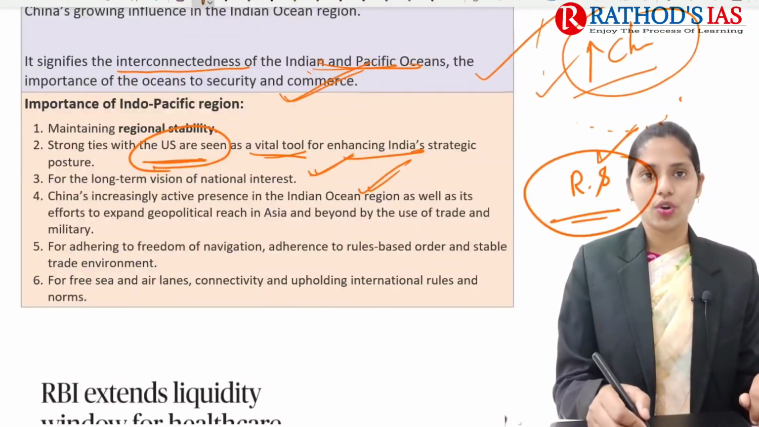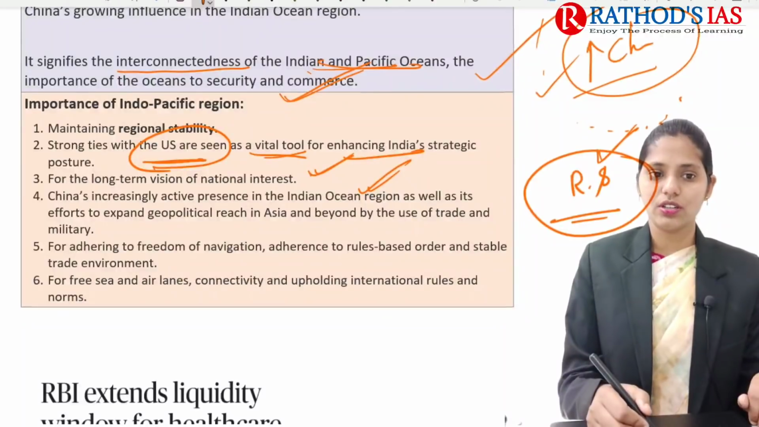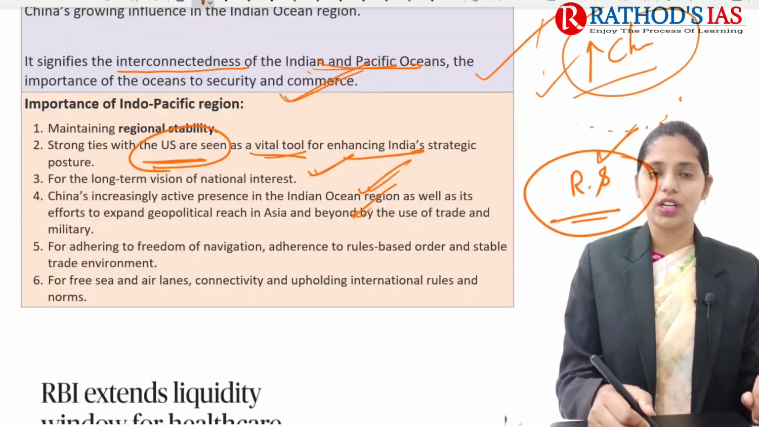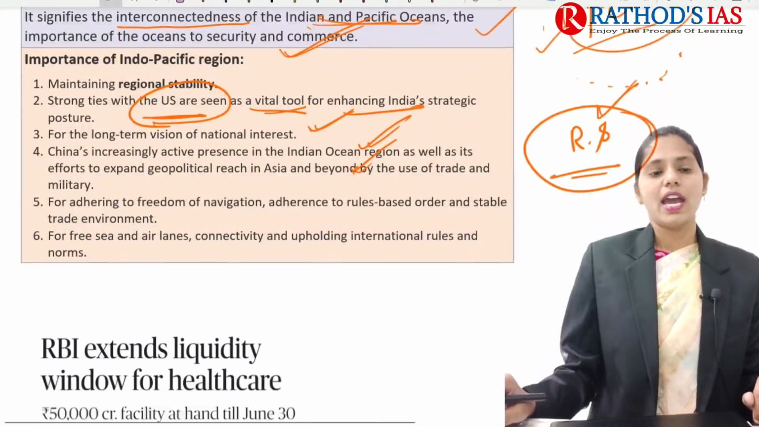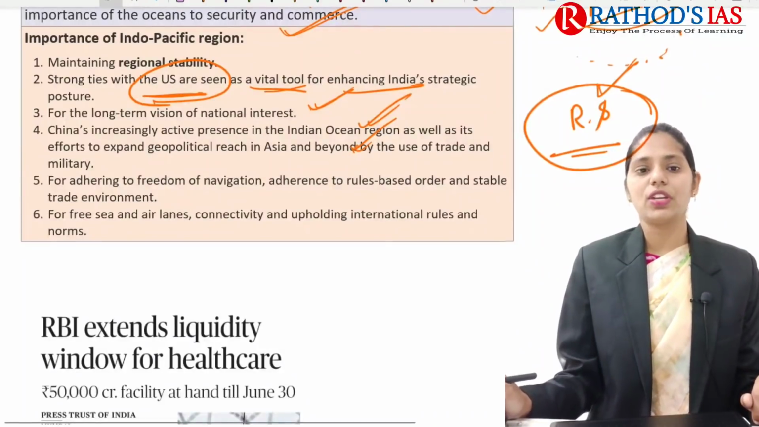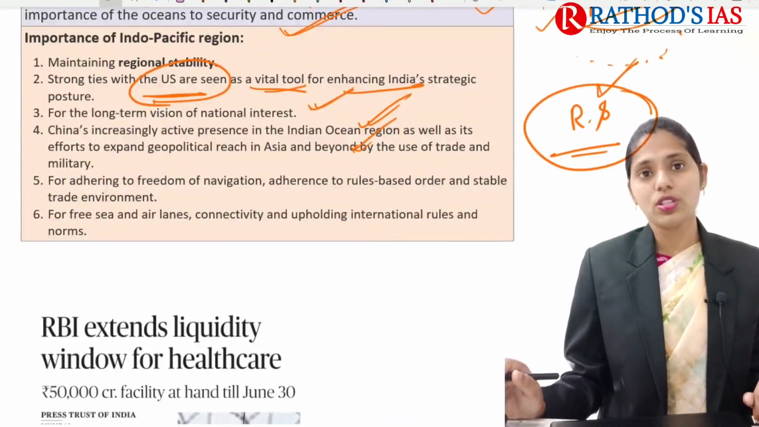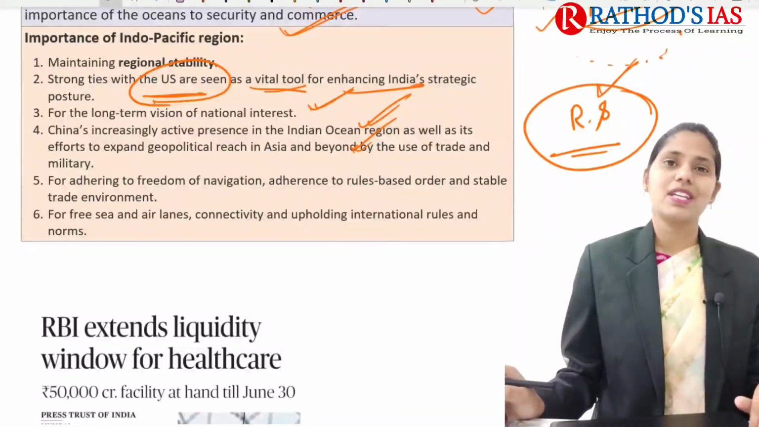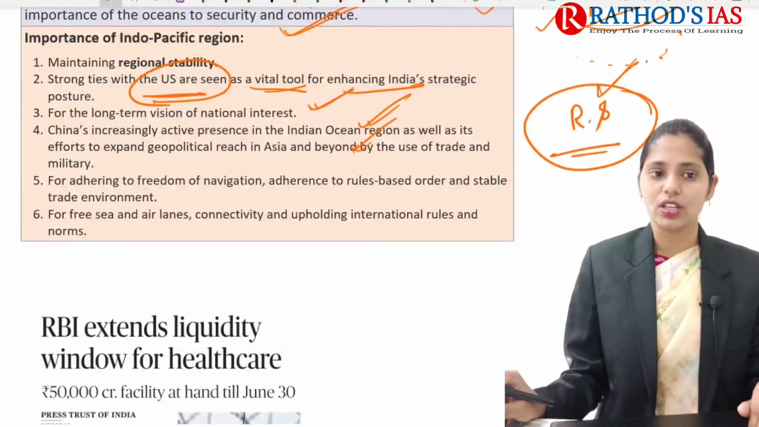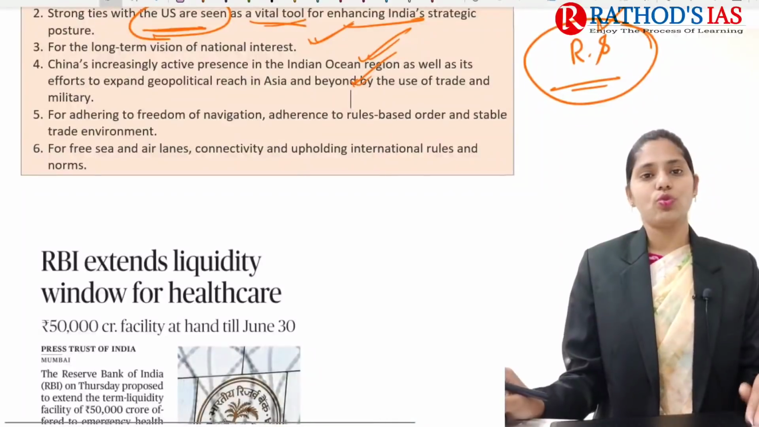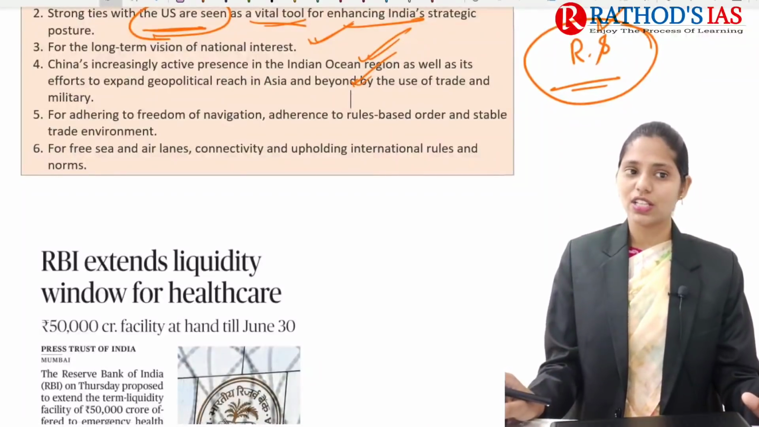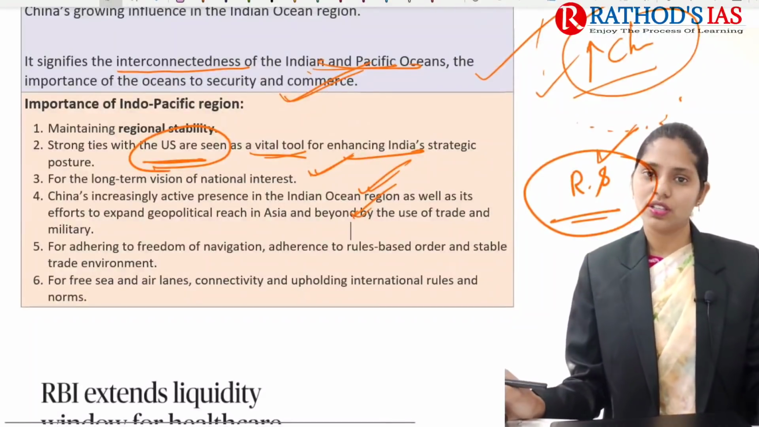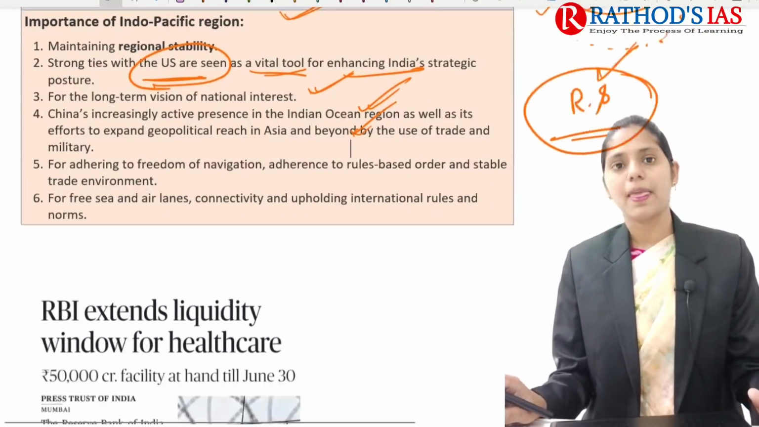And there is also increasing Chinese active presence in this Indian Ocean region. So it is a cause of concern for trade as well as security and commerce issues. And we need to adhere to freedom of navigation, and we need to follow the rules-based international order. Okay, and we need to provide a stable trade environment in this region. Okay, and we need to focus on connectivity as well as international rules, norms, etc. So because of this the relevance of this Indo-Pacific region is increasing, that is mainly seen.